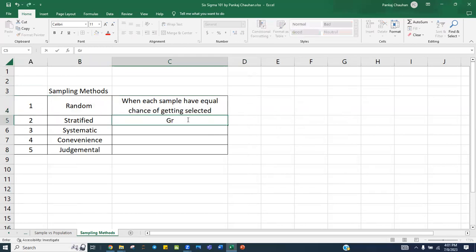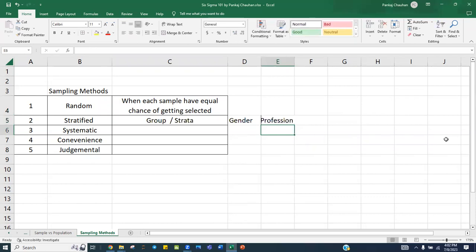Stratified: when you are dividing your data into groups or strata, that means it's stratified sampling. Say you want to sample from a population. You can divide the entire population based on gender, male or female, so there are 2 strata. You may divide them based on profession: government job, private job, or self-employed.